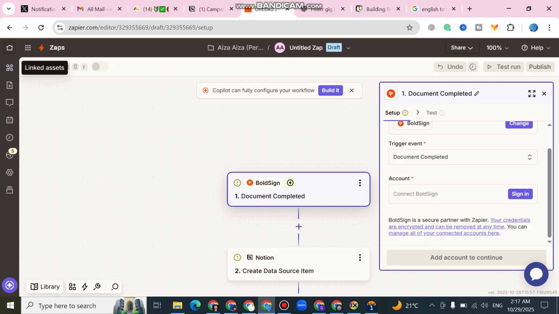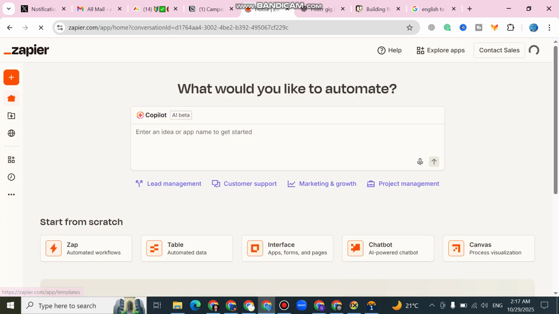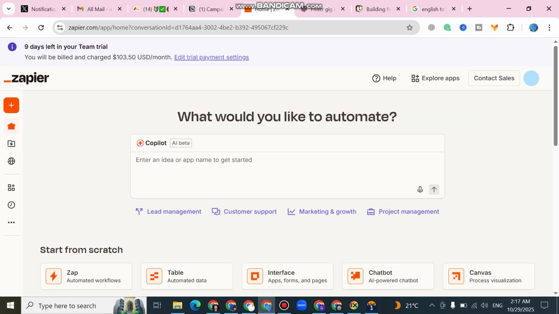And similarly, you can go back and create all these Zaps, like create a new Zap for Zoom, Fathom, BoldSign, Calendly, etc. Once you have connected all these accounts within Zapier, then you can share with me.